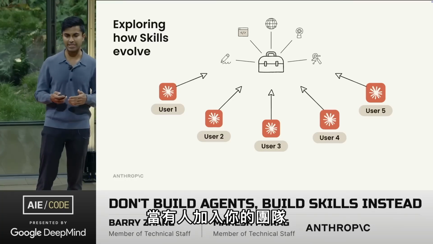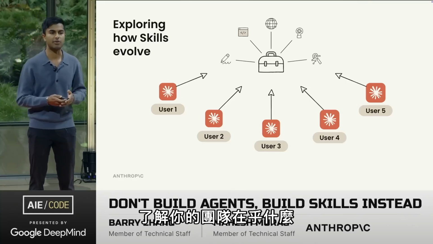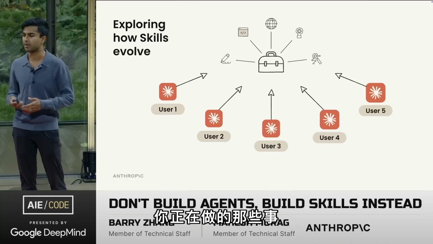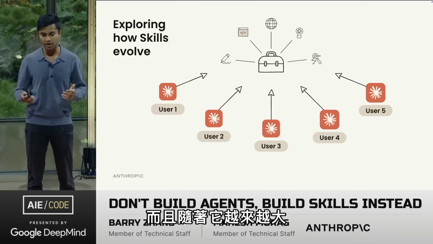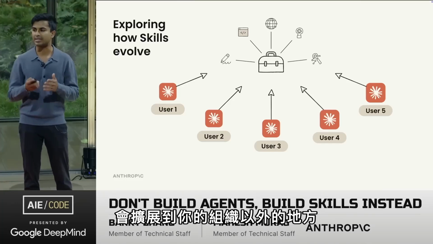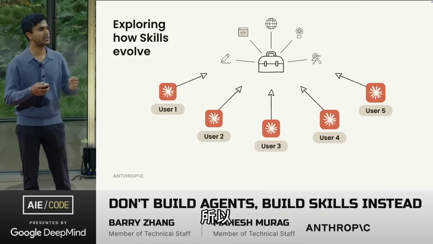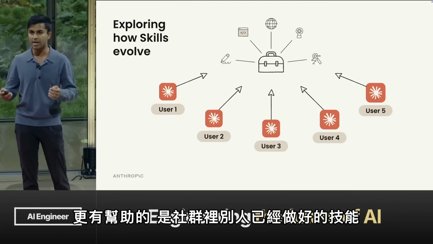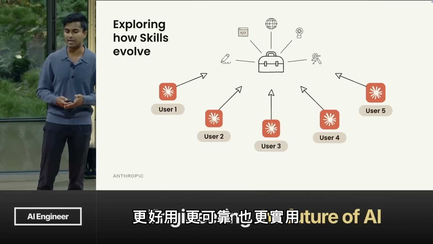And when someone joins your team and starts using Claude for the first time, it already knows what your team cares about. It knows about your day-to-day, and it knows about how to be most effective for the work that you're doing. And as this grows and this ecosystem starts to develop even more, this compounding value is going to extend outside of just your org and into the broader community. So just like when someone else across the world builds an MCP server that makes your agent more useful, a skill built by someone else in the community will help make your own agents more capable, reliable, and useful as well.